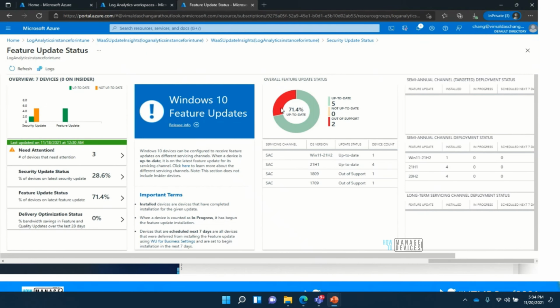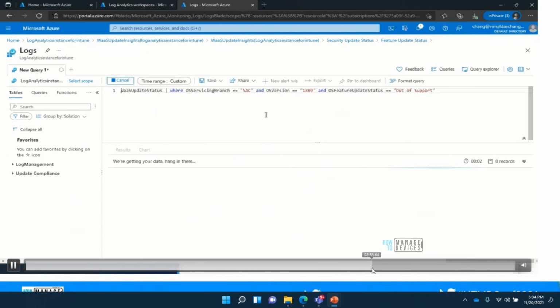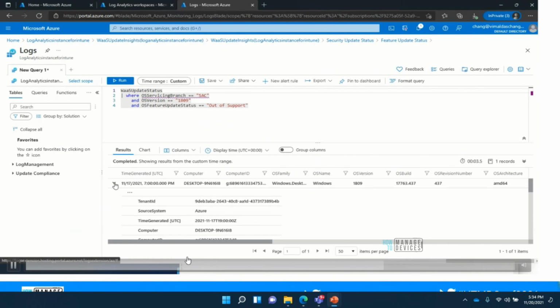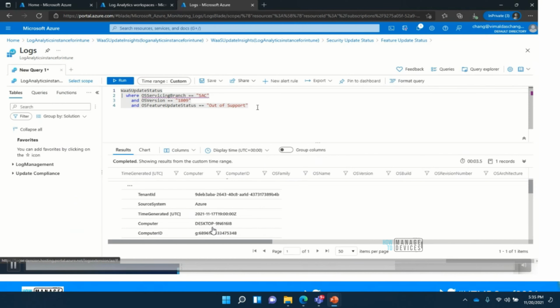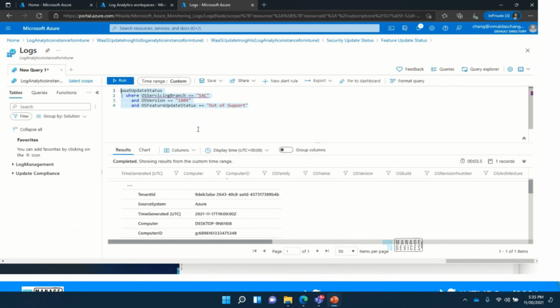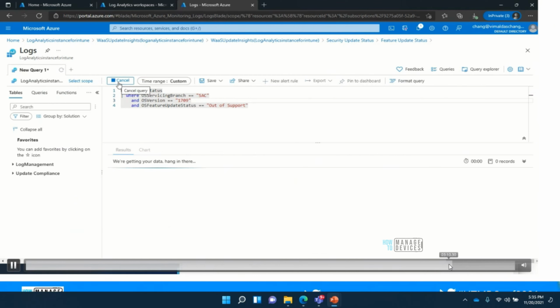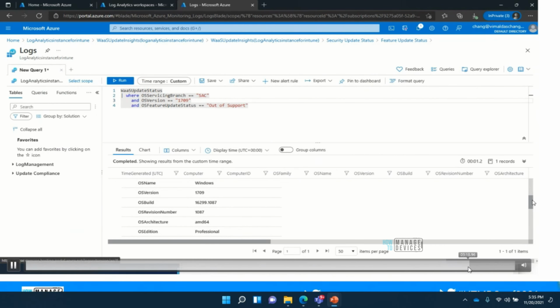When we click that, it will take us to the query. Yeah, so you can see the query. It's automatically generated, and it shows my machine is 1809 out of support. So it will show me the list of devices falling in this category. The point I'm trying to make is that this is a very basic thing, but what you can relate to is that we have a table, attributes, data, and the query. Based on our requirement, we can customize, and I will show a couple of queries further on.